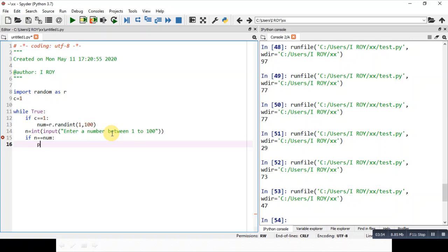Then we can print a statement here: you guessed correct in the number of attempts, you can write that is c, attempts.